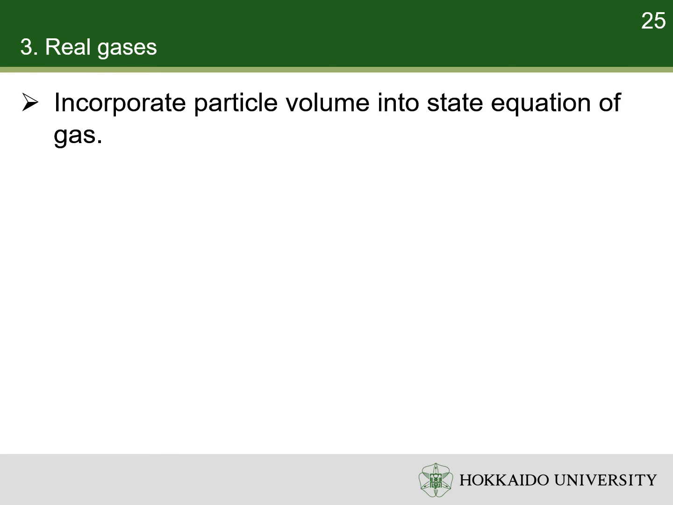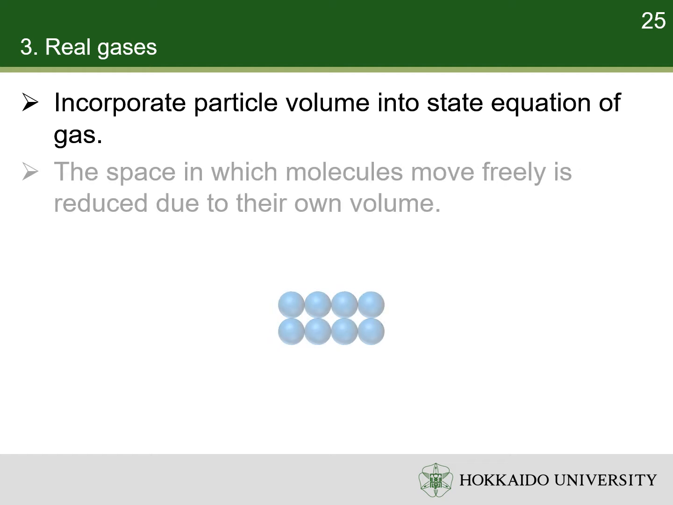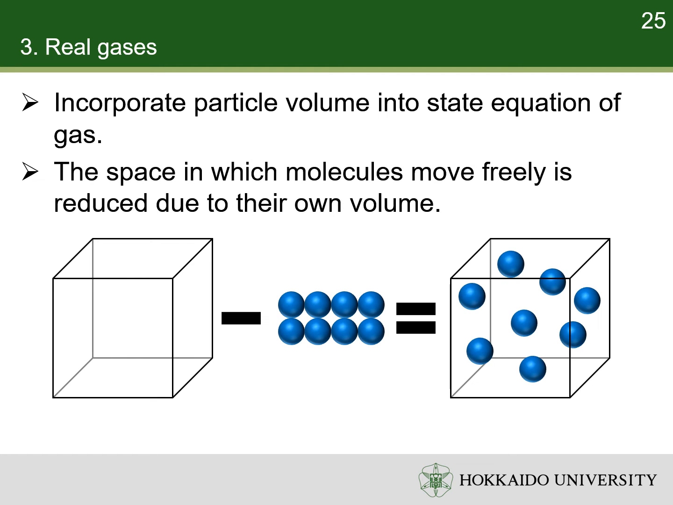We can incorporate the volume of particles into the state equation of gas. Due to the volume of particles, the space in which molecules move freely is reduced. Thus, the volume in ideal gas law is replaced by the volume of the container subtracted by the volume of the gas particles. Here, N is the amount of gas. B is the volume per amount of gas.